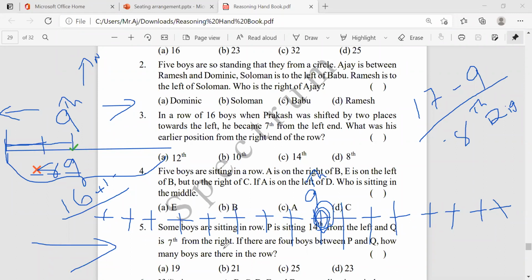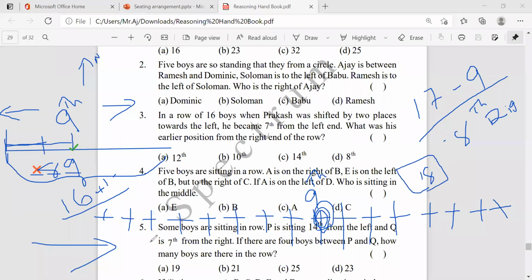If you take the middle place as 9, then from this side also you have to add 9. This side 9 and this side 9, the total would be 18, but the total is 16.